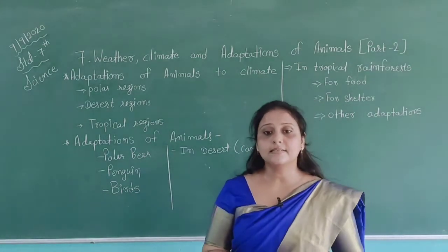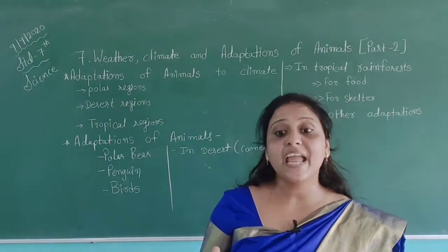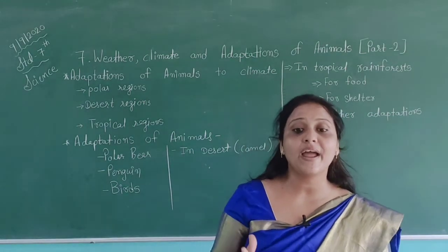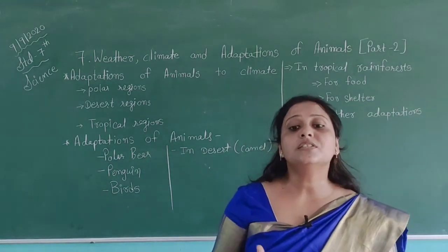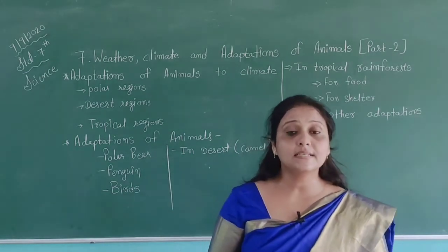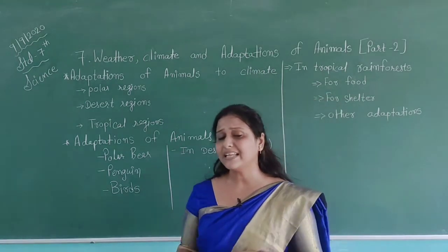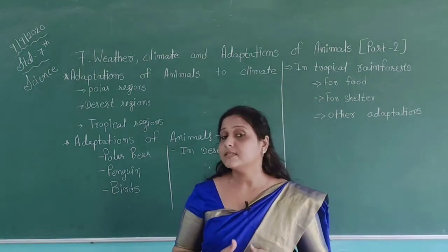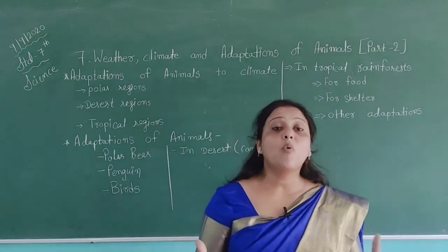Desert regions may be very hot or cold. They have a dry climate with very little rain. Some regions do not receive rain or snow for a year. In hot deserts, animals develop adaptations to conserve water. For example, the camel. The camel is the most famous animal which lives in the desert.